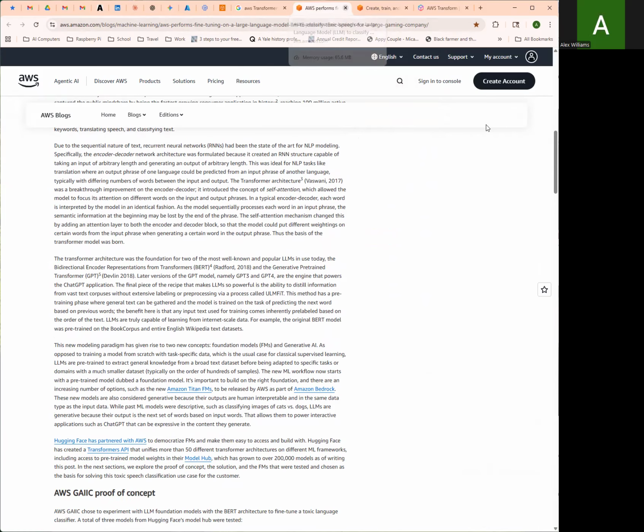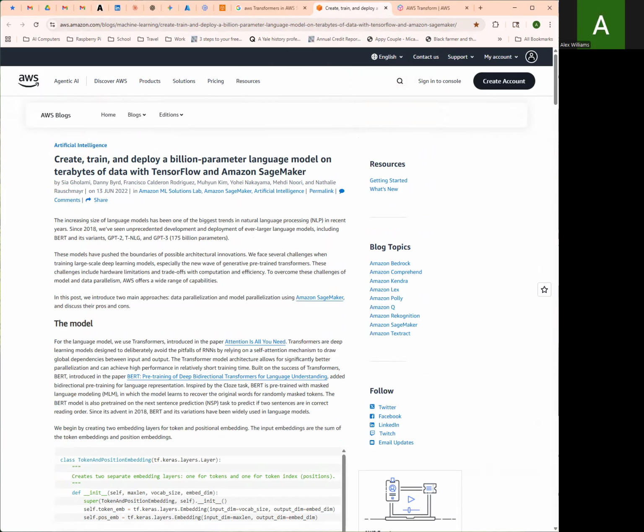So, transformers in AWS. SageMaker enables training custom transformer models for NLP, text generation, and summarization. JumpStart provides pre-trained Hugging Face models like BERT and GPT-2 for quick experimentation. Bedrock offers fully managed access to foundation models from Anthropic like Claude, Meta like Llama 2, and Mistral for chatbots and document summarization. Trainium accelerates custom LLM training at scale. Inferentia provides cost-efficient inference for large-scale deployments.